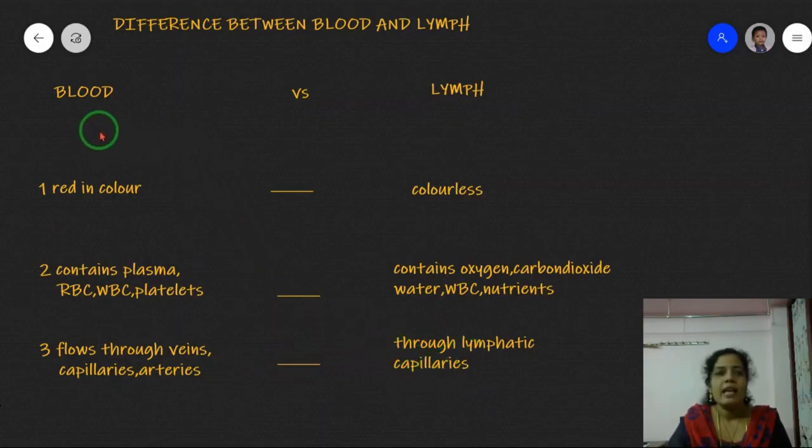Once again, listen. Blood is red in color. Lymph is colorless. Blood contains plasma, RBC, WBC and platelets. Lymph contains oxygen, carbon dioxide, water, WBC and a small amount of nutrients. Blood flows through veins, capillaries and arteries. Lymph flows through lymphatic capillaries.